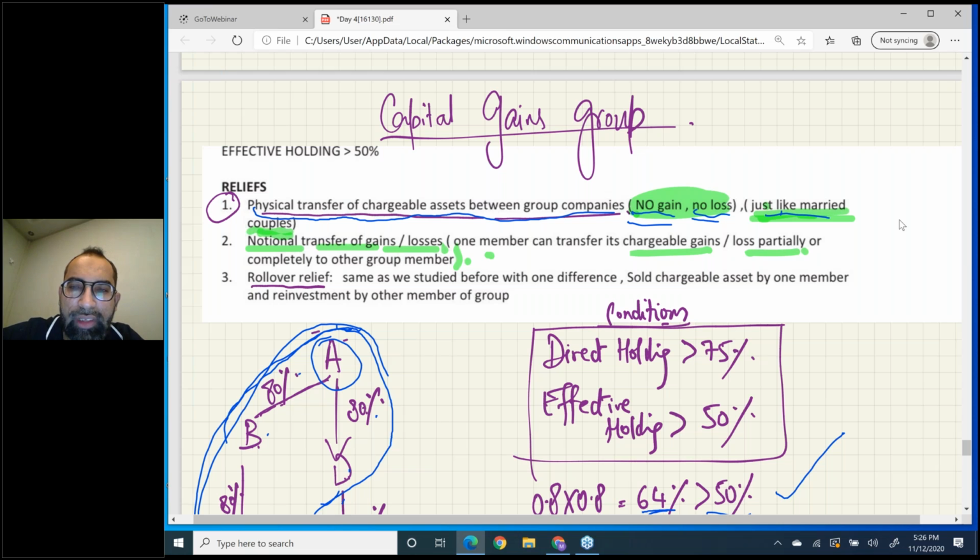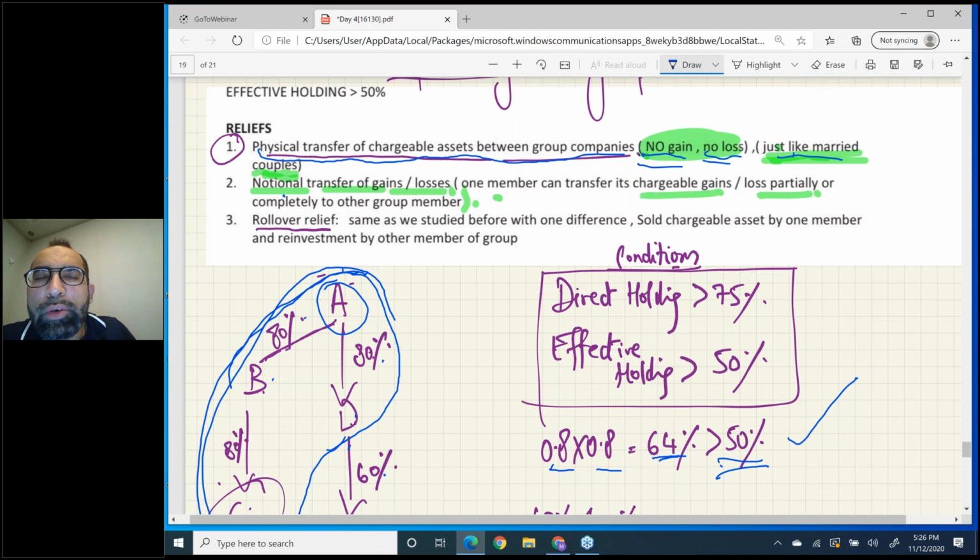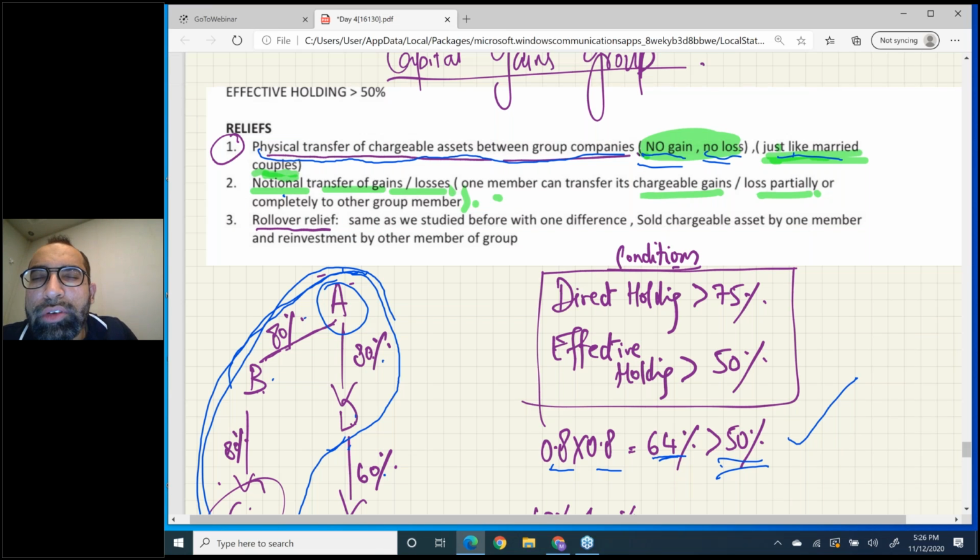Okay, now number two, notional transfer. I hope you remember notional cost in your studies. Notional means imaginary, in imagination. Notional transfer of gains and losses between members. For example, A sold a chargeable asset to a third party, and A company got a gain.